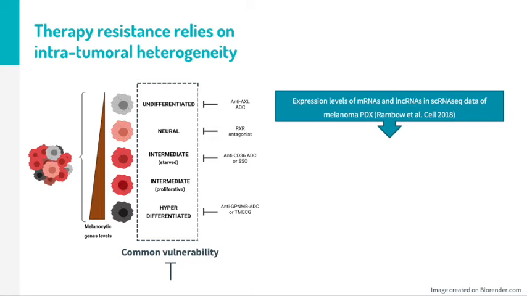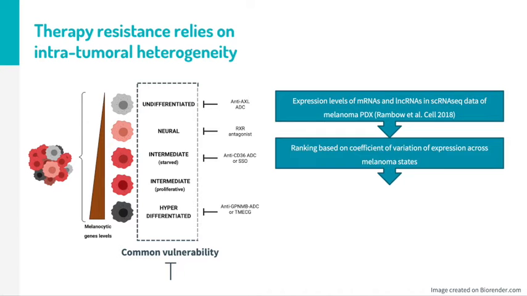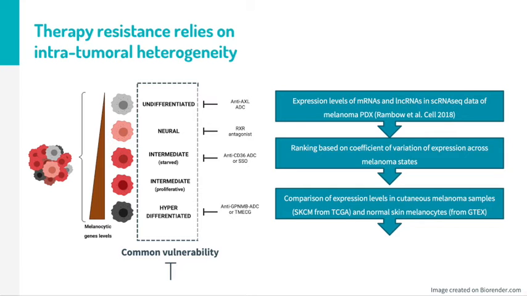For this reason, we reanalyzed the data of single-cell RNA-seq of a melanoma PDX and selected the top 50 mRNA and long non-coding RNAs whose expression had the lowest coefficient of variation across all drug-tolerant states. Among long non-coding RNAs, LENOX was highly expressed in melanoma samples but poorly in normal tissues, and at comparable levels in not described melanoma populations.